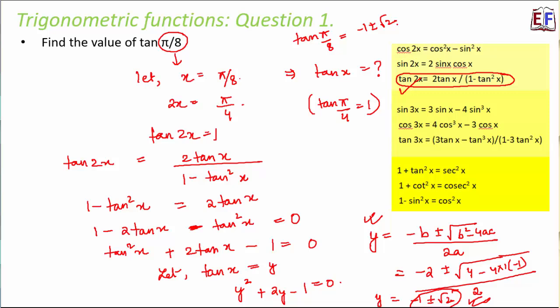But whether it will be minus 1 plus root 2 or minus 1 minus root 2, how do we know that? Based on the quadrant. What is pi by 8? Pi by 8 lies in the first quadrant because it is less than pi by 2. Since it lies in the first quadrant, all trigonometric functions are positive. Therefore tan pi by 8 will be equal to minus 1 plus root 2. So that's the answer. These are all small things. Many a time you will feel that, okay, I found y, so obviously that's the answer. But there is more to it, right? So this completes the solution.